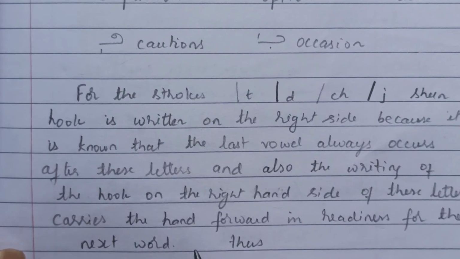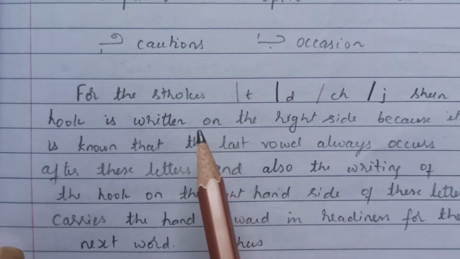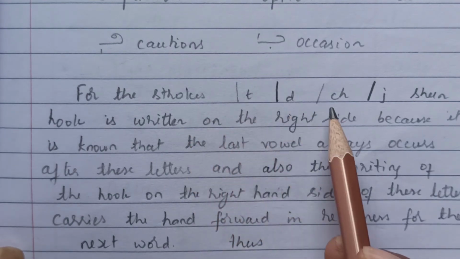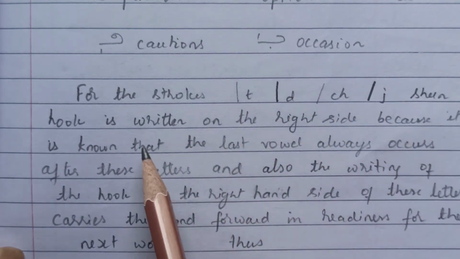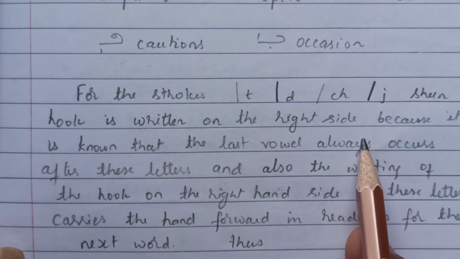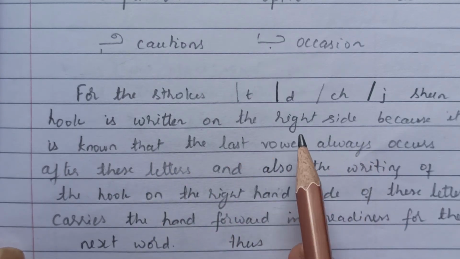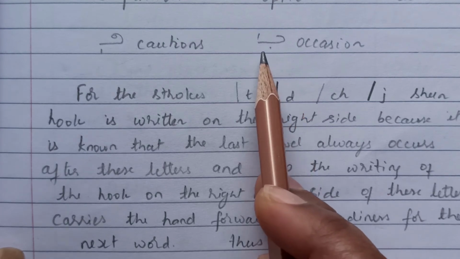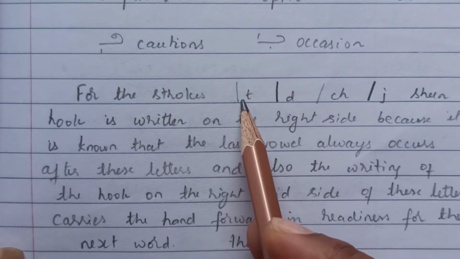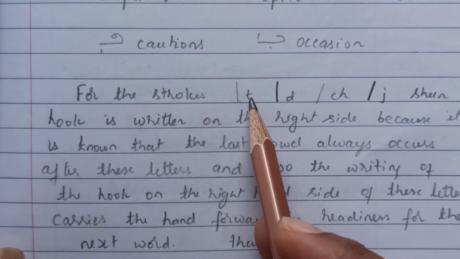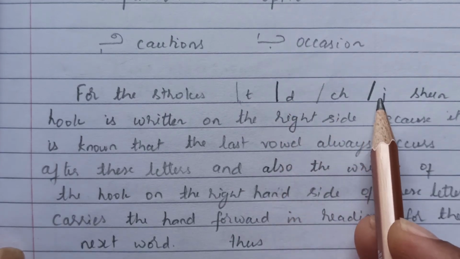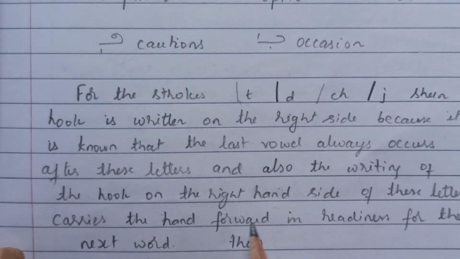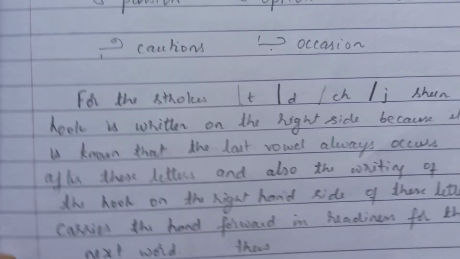So in that way we can increase the speed also. So for the strokes T, D and CH, J, the shun hook is written on the right side. We are not following any rules for the last oval, but we are writing it always on the right side of these strokes, just to increase the speed.